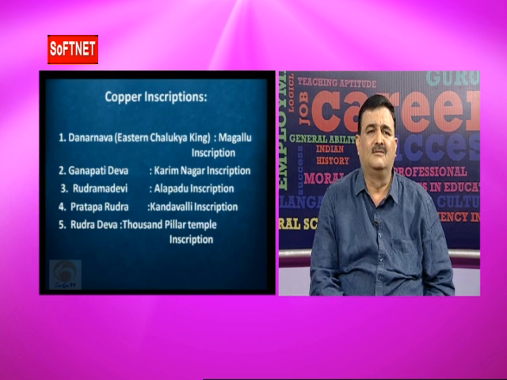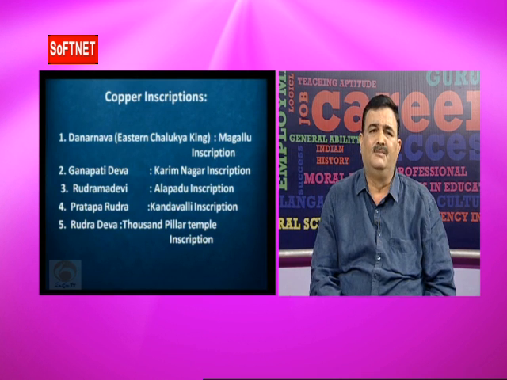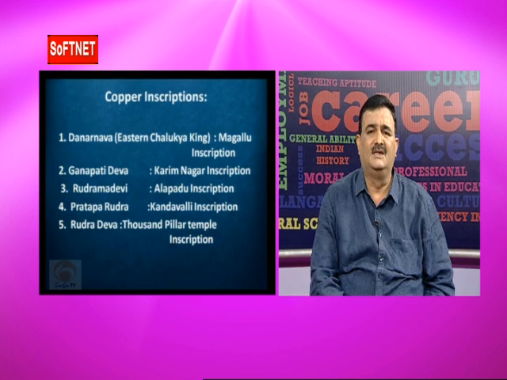These inscriptions are of two types. One is the stone inscription, another is the copper plate inscription. The 1,000-pillar inscription described Rudradeva's donations to the 1,000-pillar temple. He built the 1,000-pillar temple at Hanamakonda in 1163 AD, and after he built it, he issued this 1,000-pillar temple copper plate inscription, because he made a donation.